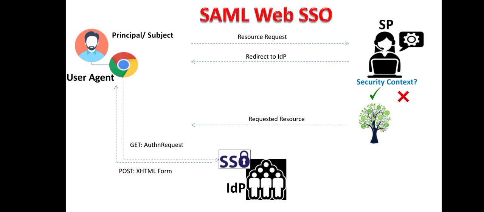So the user agent will then again approach the assertion consumer service at the service provider with the security assertion data which the user agent has received from the single sign-on service or the identity provider.